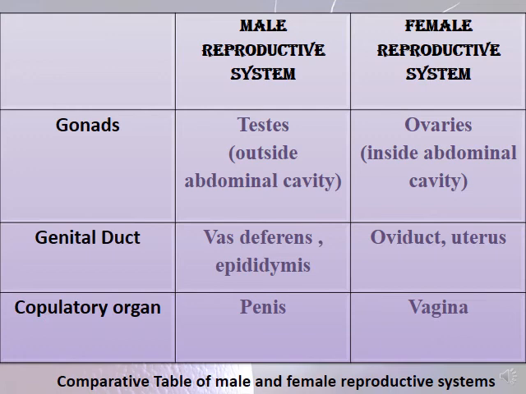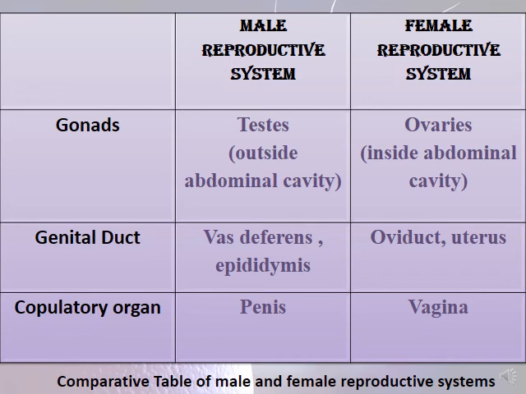We talked about the pathway of the sperm cells along the female reproductive system. We said it starts with the genital opening and the vagina, then moves to the cervix, to the uterus, and to the oviduct. We said that among the differences between the male and female reproductive systems, the gonads, like the testes in the male, are found outside the abdominal cavity in the scrotum, while in the female they are found inside. In the male reproductive system, the opening to the outside is the genital opening, common to both systems, and in females there are two distinct separate openings: the genital opening and the urethral opening.